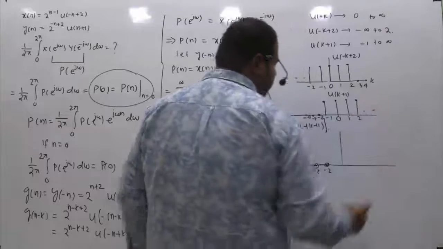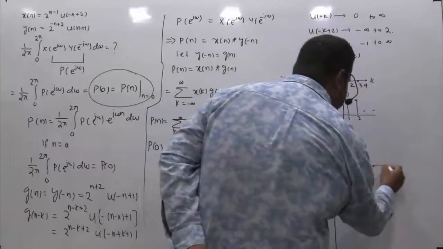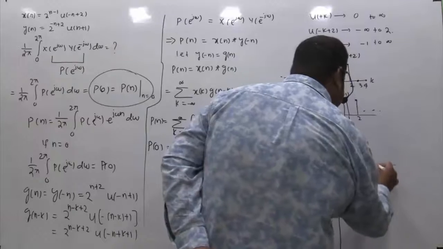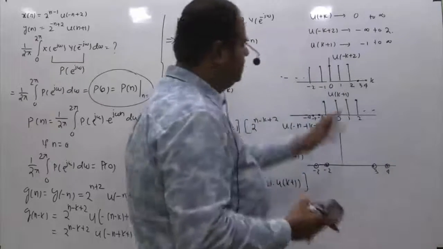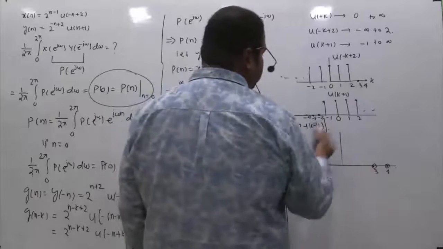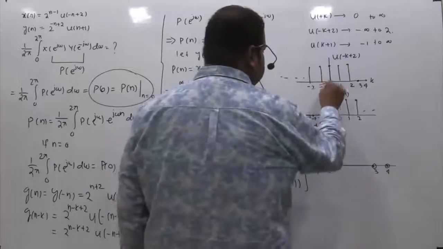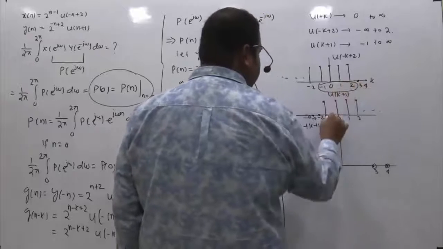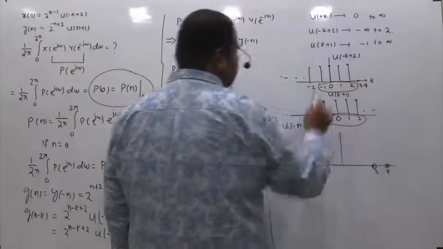So beyond 3, 4, etc., these amplitudes are always 0. This is 3, 4, these all are always 0, because this is 0, but this is 1. 0 into 1 is 1. Then what is the common range we are left with? We are left with the common range of minus 1, 0, 1, 2. You can see there are only 4 samples where both of the amplitudes are 1.